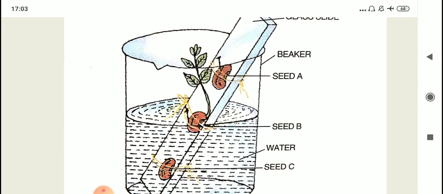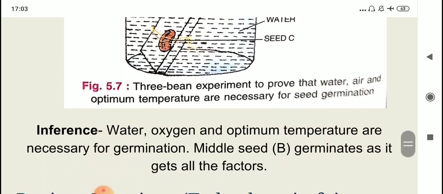And if you put this beaker in an oven and maintain a temperature of 50 or 60 degrees Celsius, then what will happen? All the young tissues will die. The growing tissues will die and no germination will be observed. So, in this 3-bean experiment, seed B will show germination only if it is kept at room temperature. Alright, so I hope all the 4 experiments are clear to you.